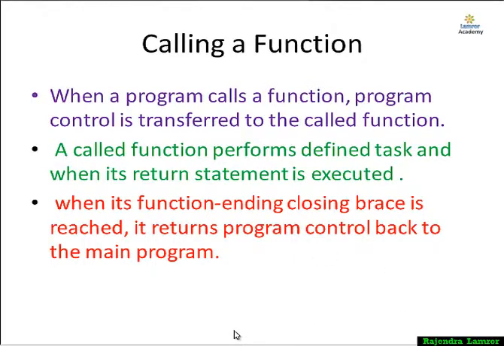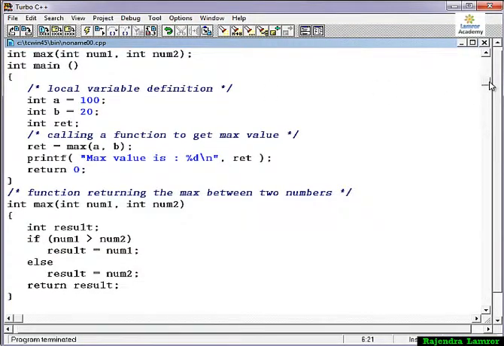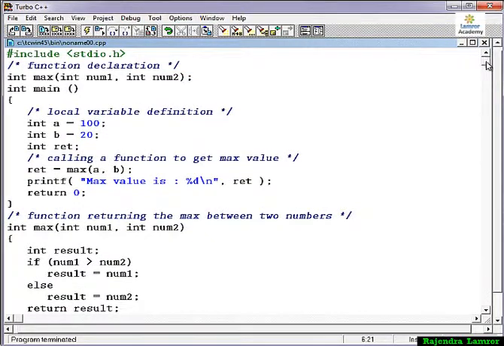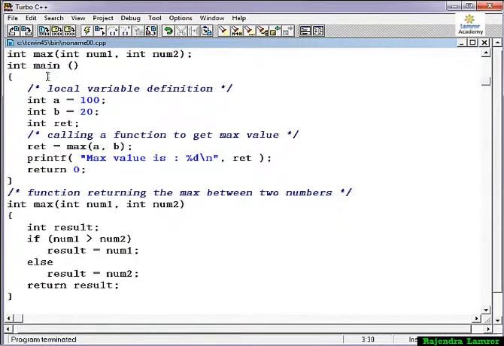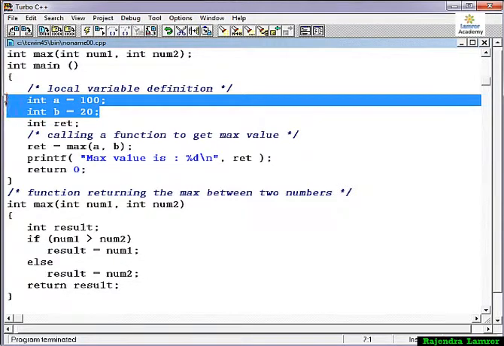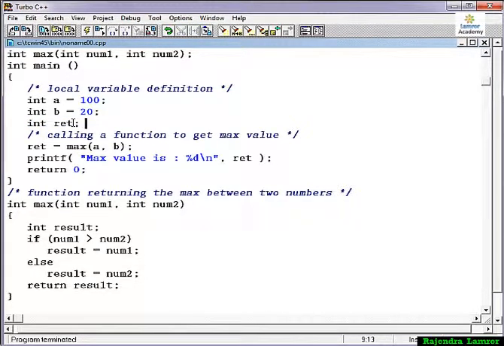So now I am showing you one example of how the function works and how you can define the function. You can see here I have taken one header file, include stdio.h. Then I declare the function: int max(int number1, int number2). Also you can declare it as int max(int, int). Now I am defining the main function. In the main function we have taken local variables int a equal to 100 and b equal to 20, and one variable of int type for the return value.